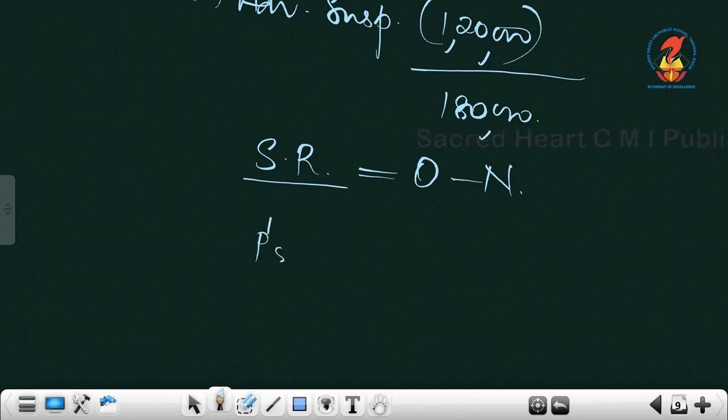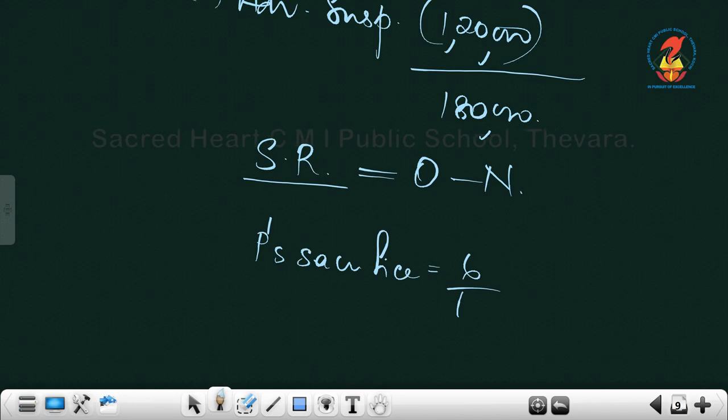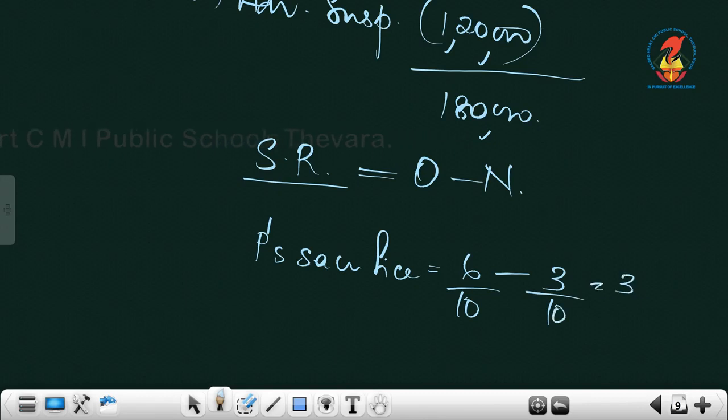So P's sacrifice will be equal to, what is P's old share? P's old share is 6/10 minus his new share, 3/10. So that is 3/10 sacrificing proportion.